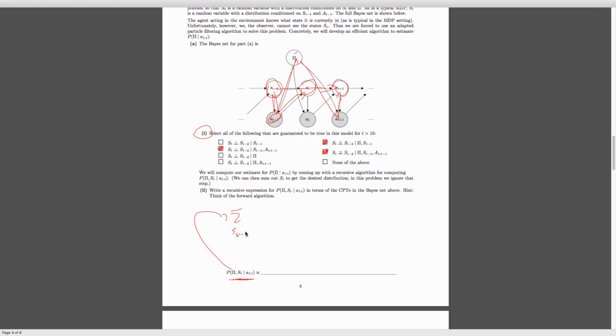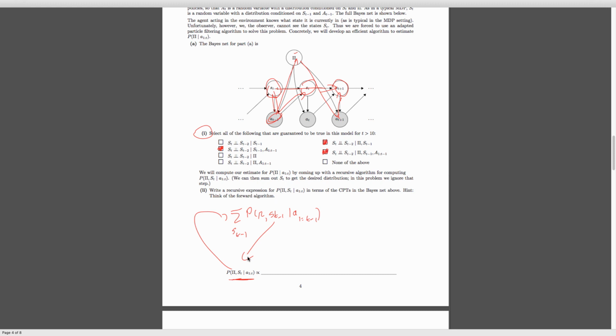The next thing is our recursive term. Our recursive term is going to be the policy, pi, and s_{t-1}, conditioned on all the actions we saw prior to this, so a_1 to a_{t-1}. And if you look at this, this is the recursive version of this, just one time step back.